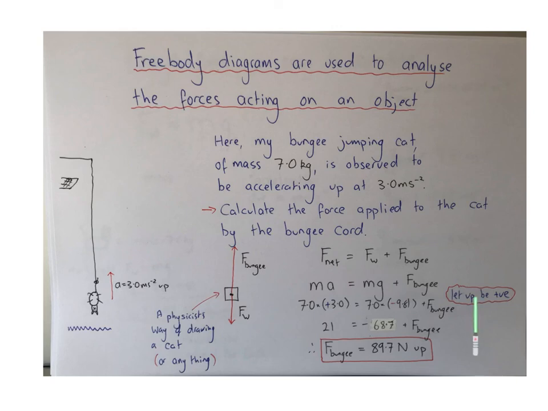Now we always need a positive direction when we're working with vectors. So here I'll let up be positive. So substituting in, the mass of Nomi is 7 kilos. The acceleration is 3 meters per second squared up, so it's positive. In contrast, to figure out the weight force, the acceleration due to gravity is negative because it's acting down. Simplifying these, I get 21 equals minus 68.7 plus F bungee. And solving here for the bungee force, I get the bungee force is 89.7 newtons up.